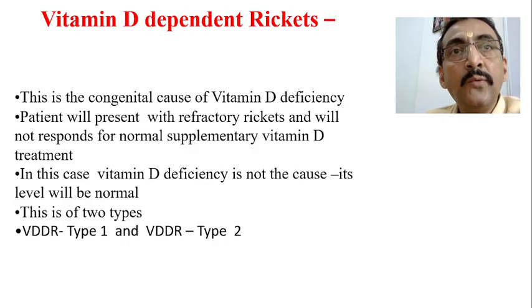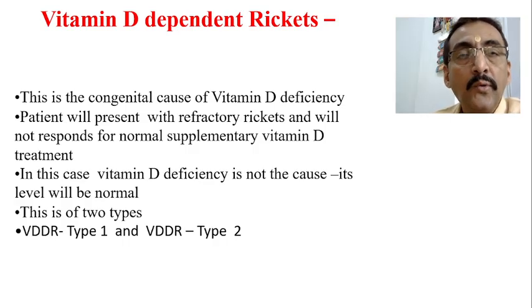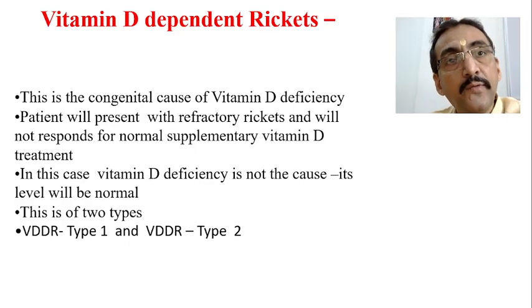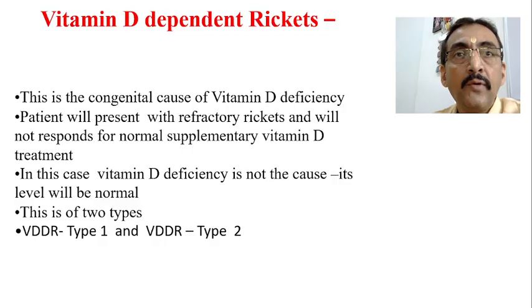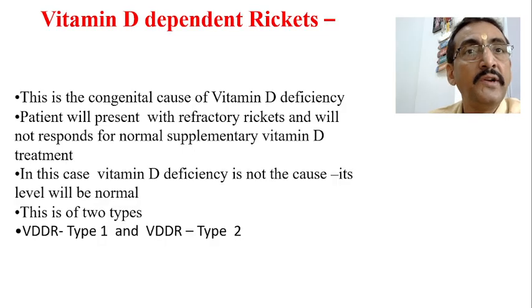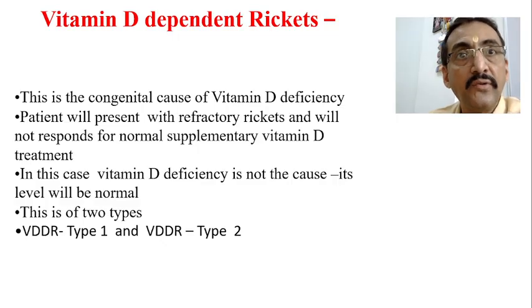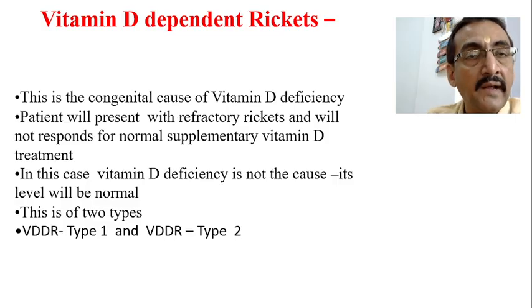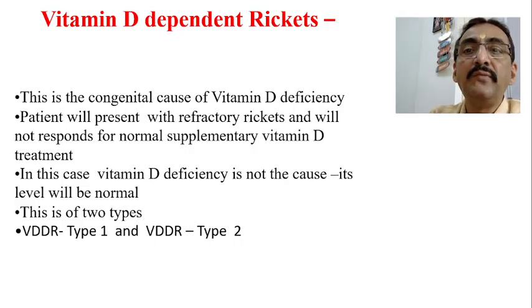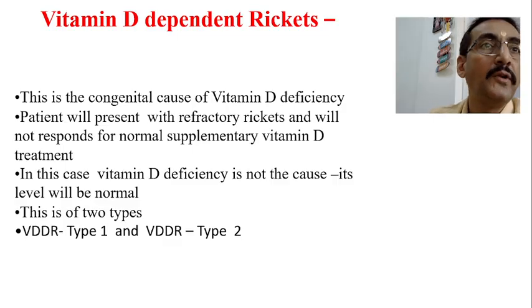So here the only way out is to give the ready-made active form of the vitamin D. Because there is some problem in the conversion of the storage form into the active form in the body naturally, from outside you have to supplement this active form so that the function will be carried out. Therefore we call it vitamin D dependent. Now it is dependent on external supplementation. I hope you understood this point.